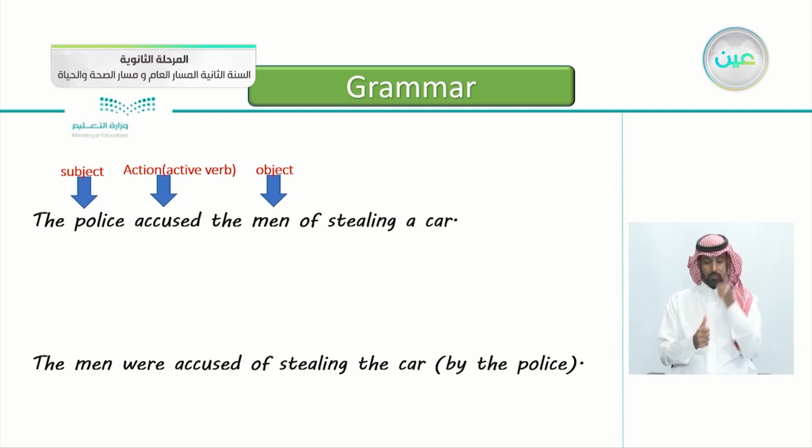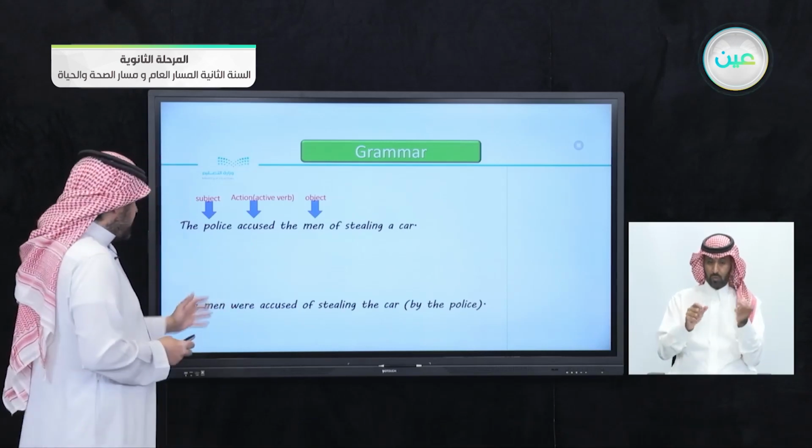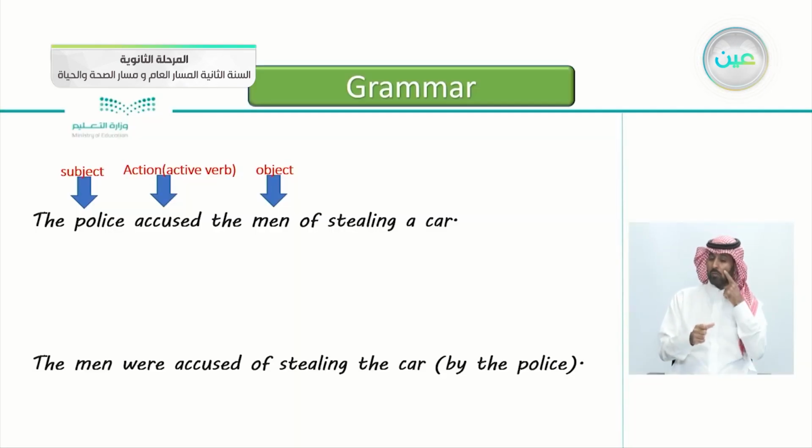Again, the subject here is the police. They accused, so this is the action verb here. And the object here is the men of stealing the car. And you notice the second sentence, we rearranged the sentence just a little bit. We said the men were accused of stealing the car.